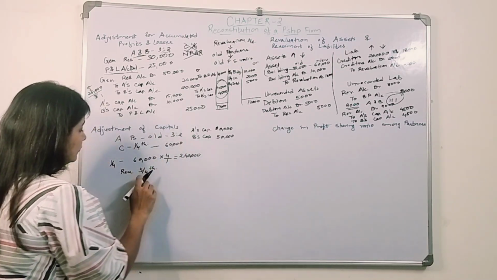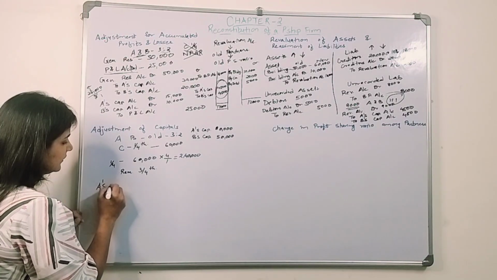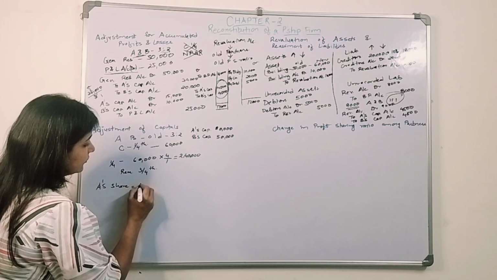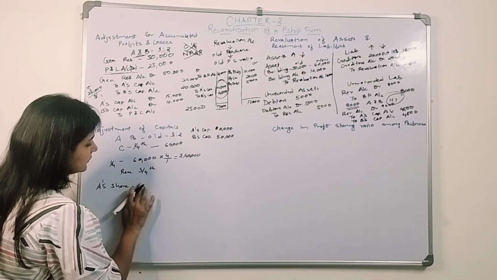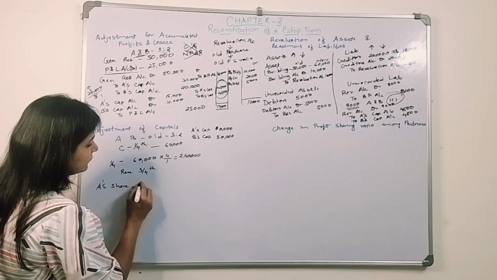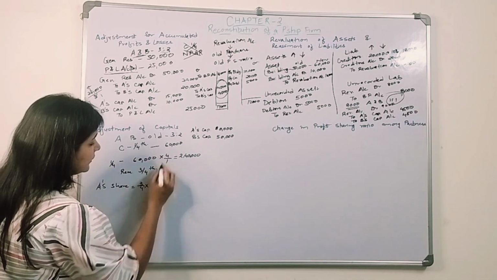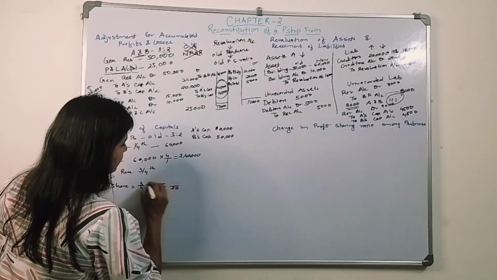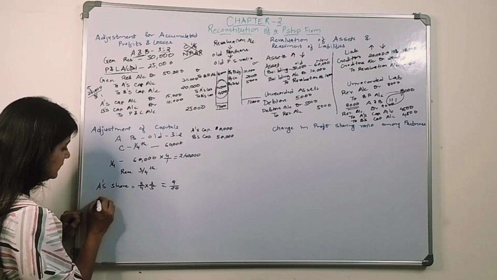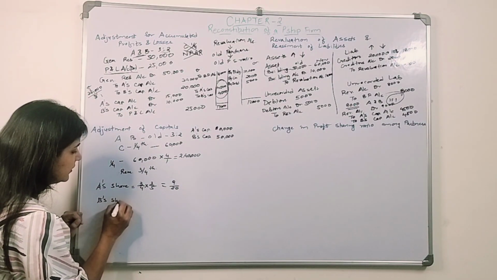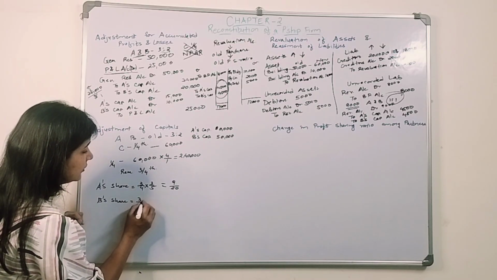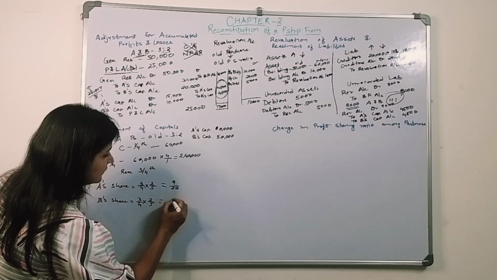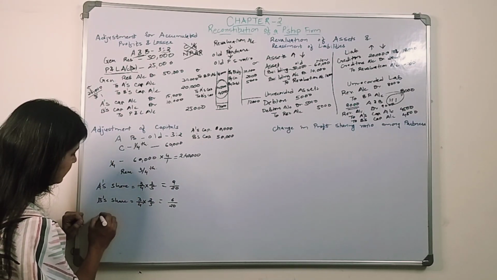Now out of 3/4, how much will A get? Earlier it was 3/5, so it will be 3/4 into 3/5: 4 5s are 20, 3 3s are 9. B's share will be 3/4 into 2/5: 5 4s are 20, 3 2s are 6, and C is 1/4.